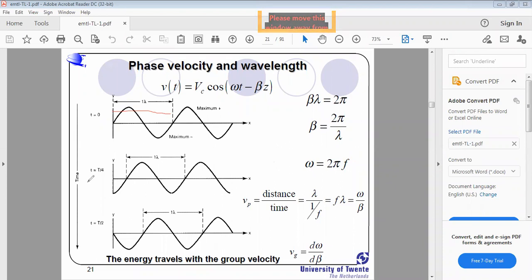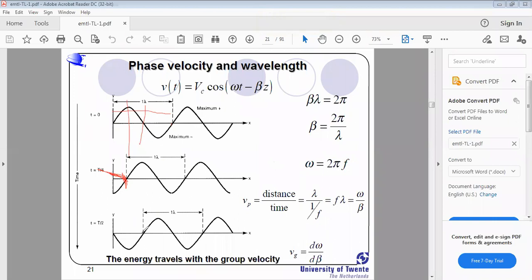See here, at t equal to 1 by 4, this is the 1/4 value, it is shifted. It started from its 1 by 4th value at t equal to 0. This is the 1, this is the 1 by 2, and this is 1 by 4, and t equal to 1 by 4 is the point here. Similarly, 1 by 2 means this is the half. T equal to 1 by 2, that is the shift. That is the expression.